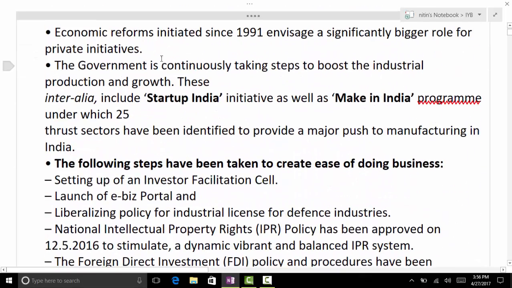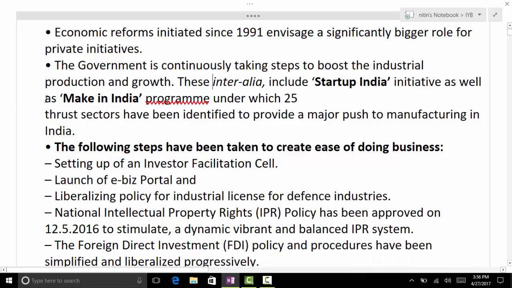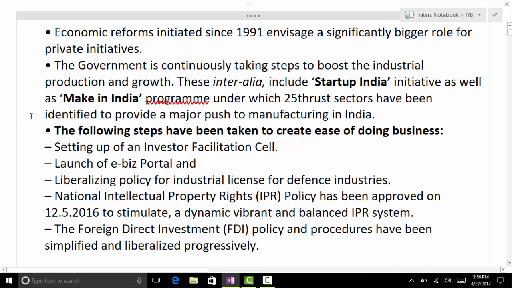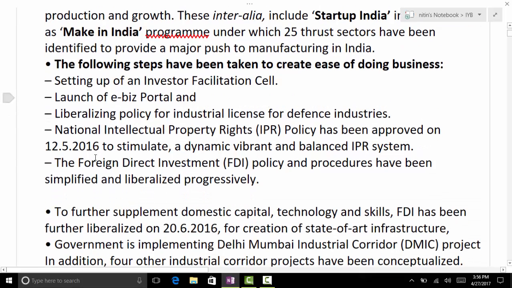It starts with the economic reforms in 1991. Then it says how the industrial policy followed, using Startup India, Make in India program. Then there are certain ease of doing business initiatives by the government. So go through these initiatives. It helps you in understanding those initiatives at one go.